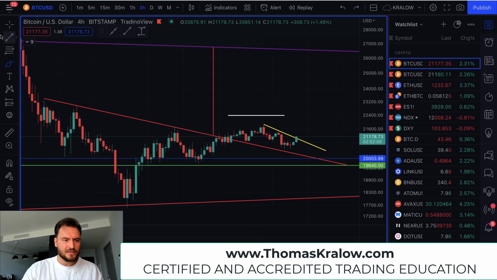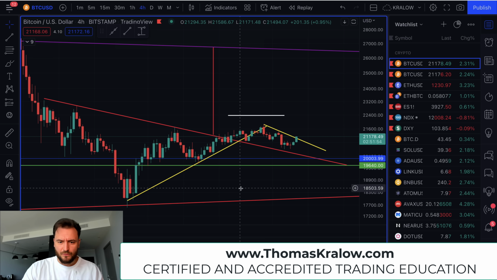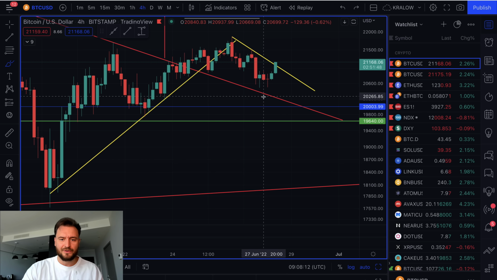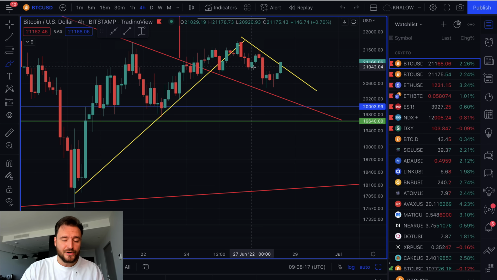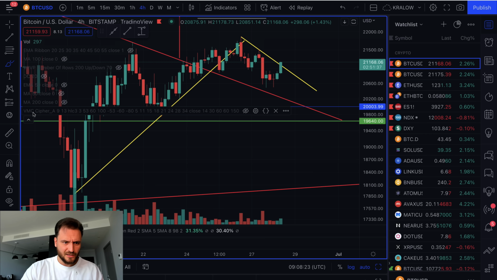We had this, let's actually just put it in there. We had this very important support, which we broke down from right here. Then we retested it, and it was a beautiful short trade right here. So if you've taken it, good for you, but right now you're in danger, because we have this kind of a falling wedge, and we are currently trying to break it to the upside.